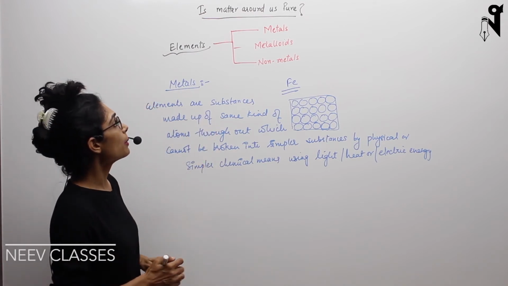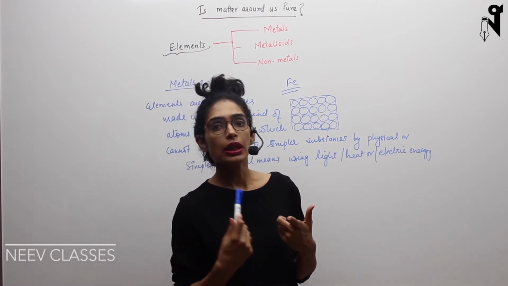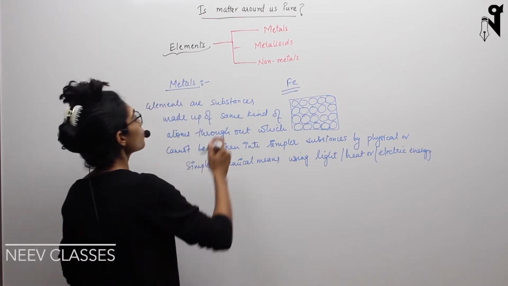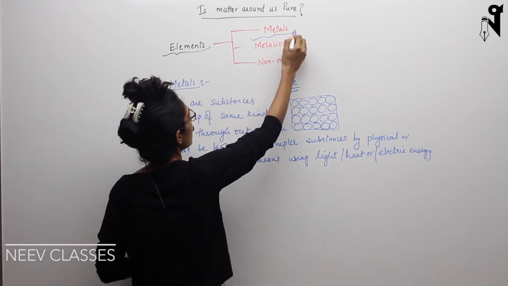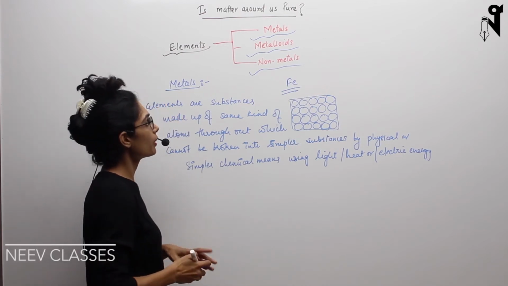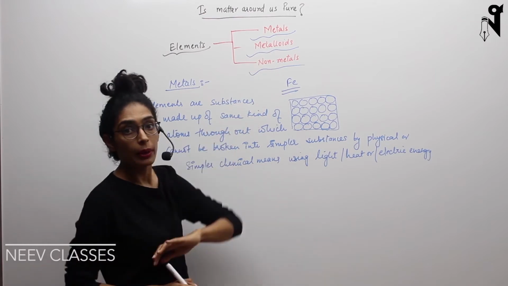When we talk about elements, elements can be in the liquid form, the solid form, or the gaseous form. It can be in any of the three forms, and we have a broader division of elements. They are categorized into three categories: metals, metalloids and non-metals. All of us would have at least heard of metals and non-metals, if not metalloids.